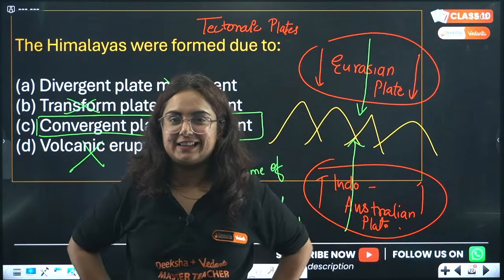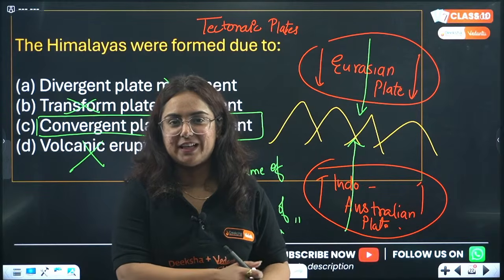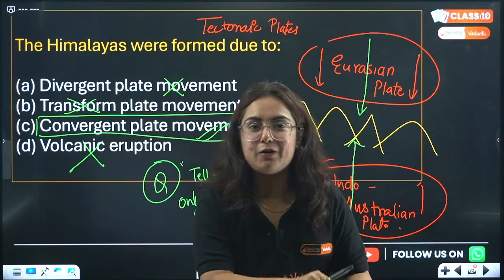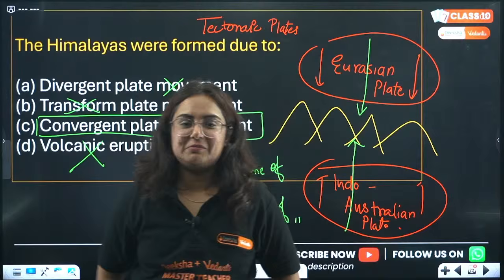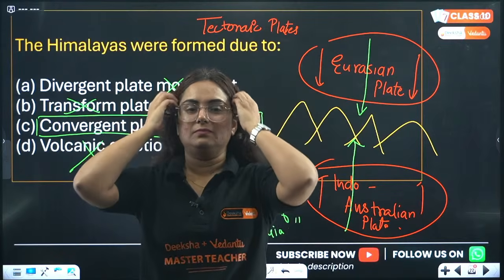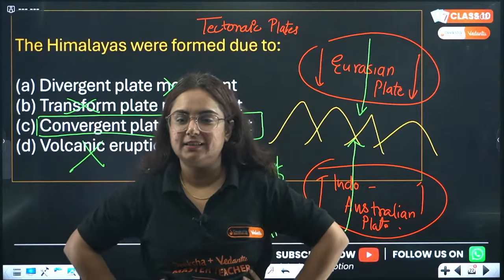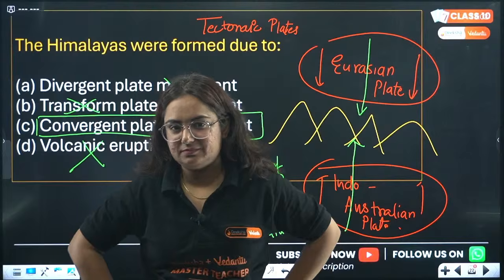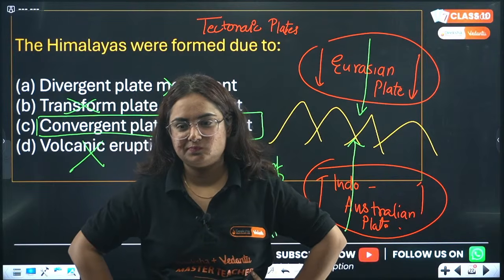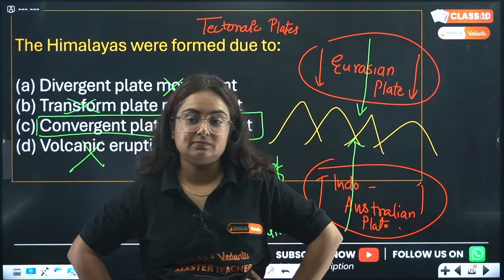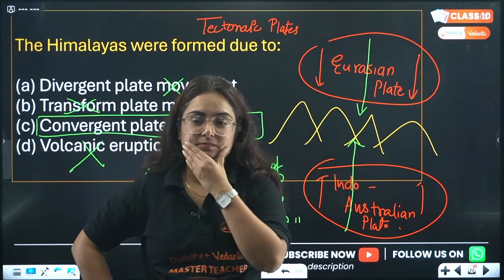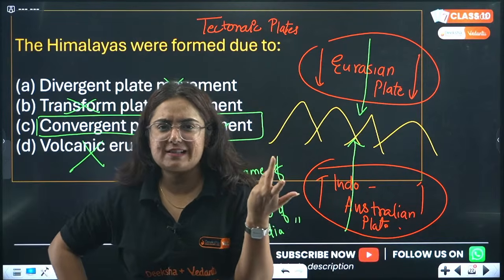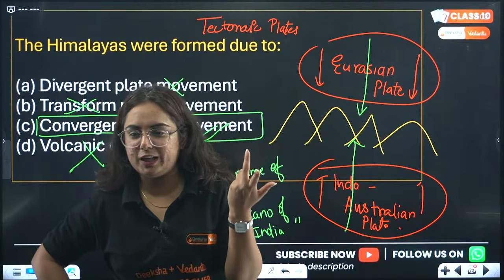ChatGPT users, exactly, just went to ChatGPT, only active volcano in India, and they got the answer Barren Island. Now they are going back and searching where is the Barren Island. Who is going to tell me? Where is the Barren Island, bhai? Half information given by ChatGPT. Quick, where is Barren Island? Why is it taking a lot of time to answer it? Why is your ChatGPT not working or what?